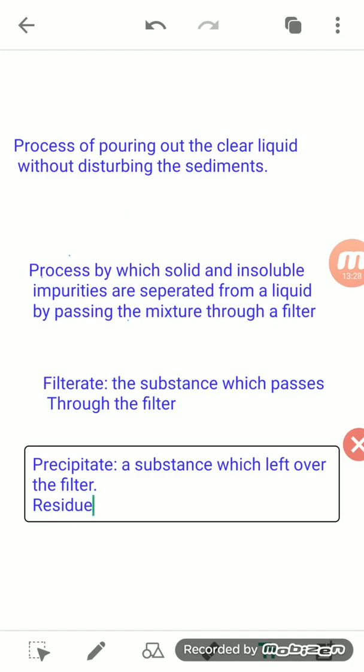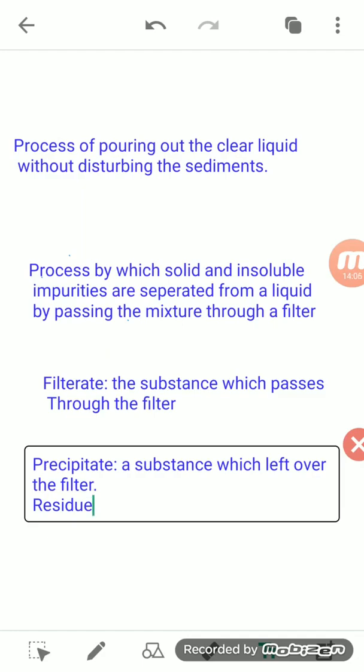Okay, so what happens during filtration? The insoluble solid is retained in the filtering device, whereas the liquid passes through it. It is important to know that the particles of the insoluble solid are bigger than the holes in the filtering device for them to be retained in it. Like if you see in the case of a filter paper, a filter paper is a kind of filtering device, and that filter paper has fine pores in it.